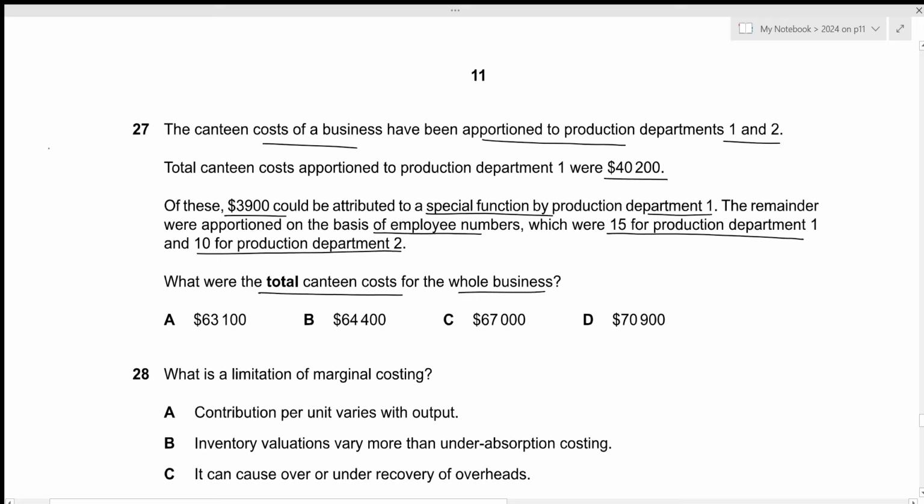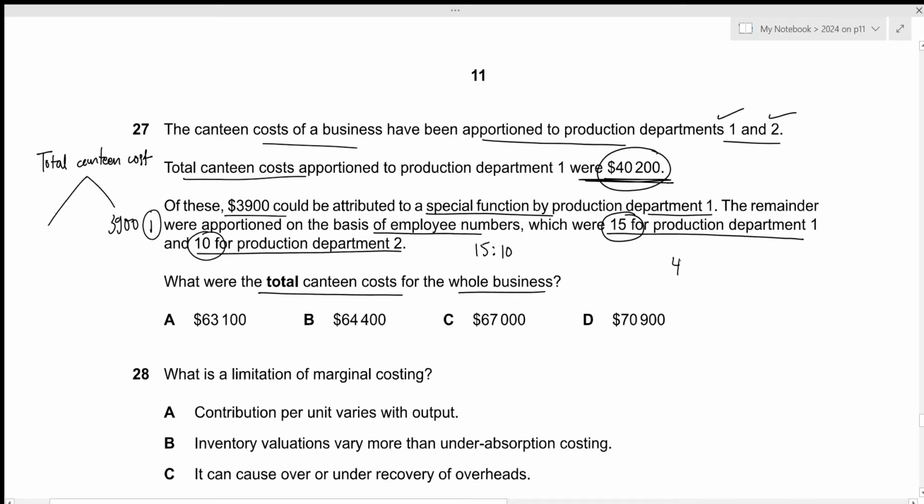Okay, we can understand it this way. We have the total canteen cost and we need to apportion it within department 1 and 2 for our production department. Now, out of the total canteen cost, 3,900 is part of production department 1, and the remaining will be divided based on the ratio 15 for 1 and 10 for 2. So 15 is to 10, right? Then the total canteen cost apportioned to production department 1 will be 40,200. So 40,200 will be the 3,900, which is for a special function for 1, and then the remainder that is being divided.